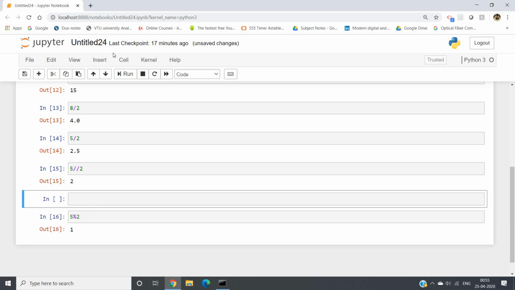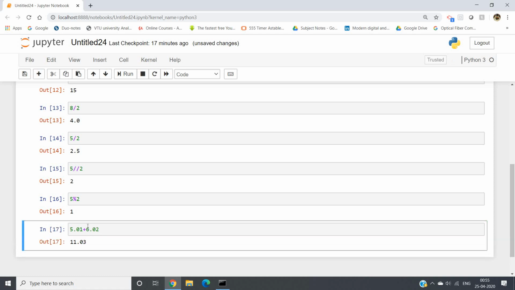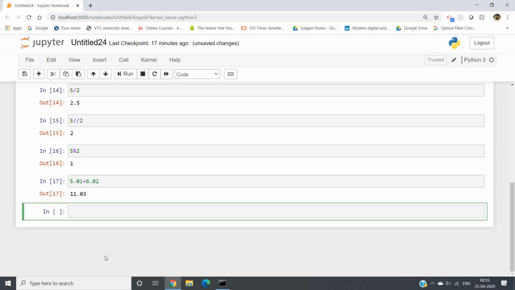You can apply the same in case of the float data type also. Some operation like 5.01 plus 6.02. As expected, the output is 11.03. But here one point to be noted in case of the float data type.